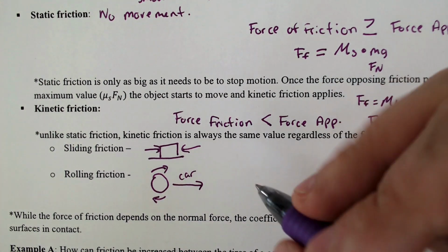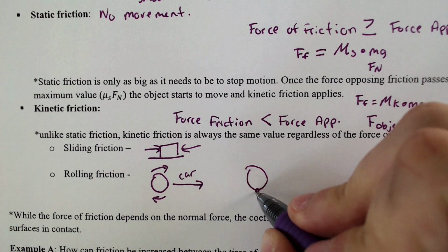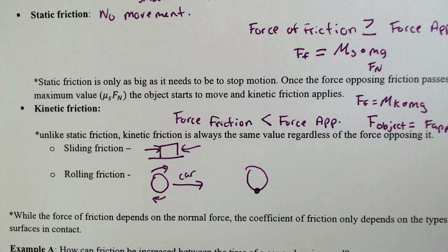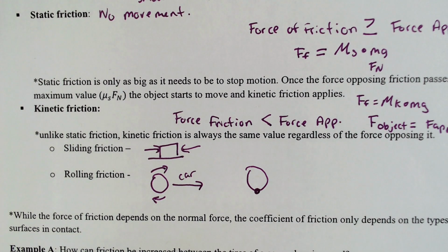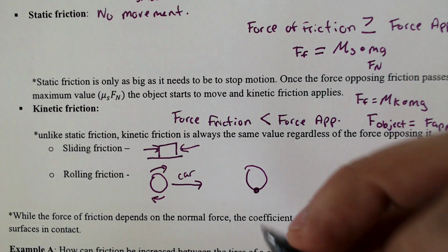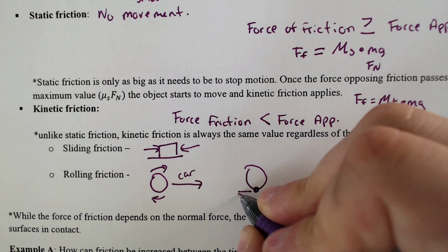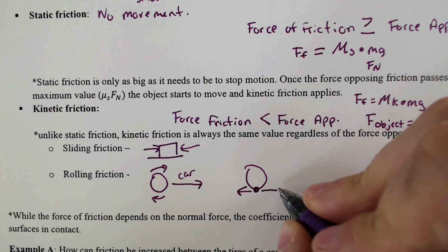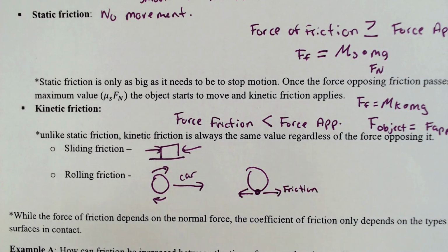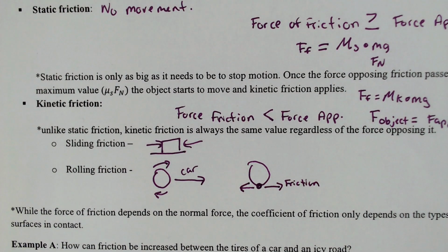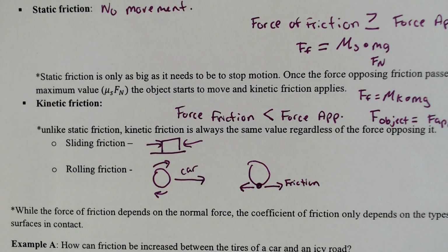Because of that, the bottom is the part that is actually having contact with the ground, and that part would be having friction and dealing with the movement. If your wheel is going this way, your friction would be opposing it, going the opposite direction of the movement, which confuses some people sometimes, but that is the way it is.